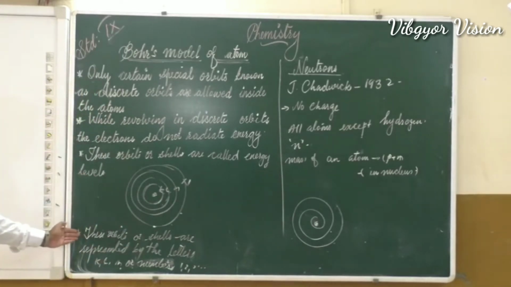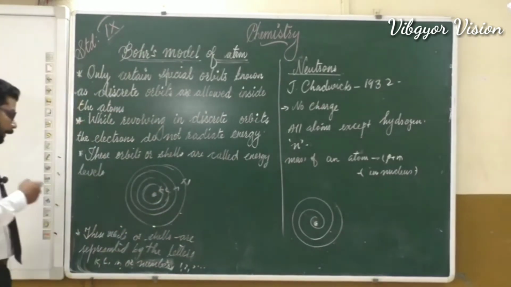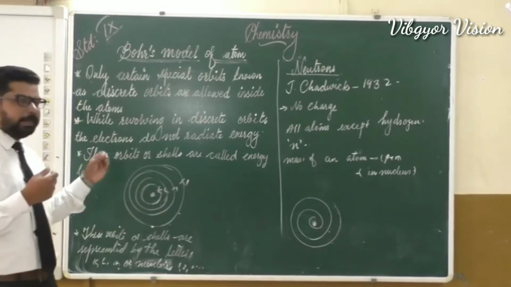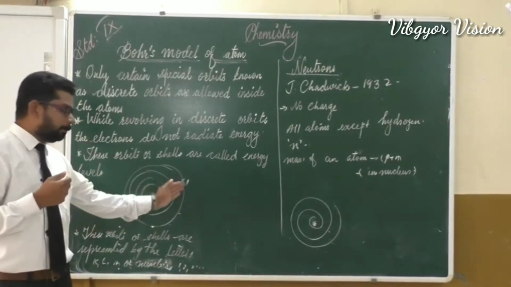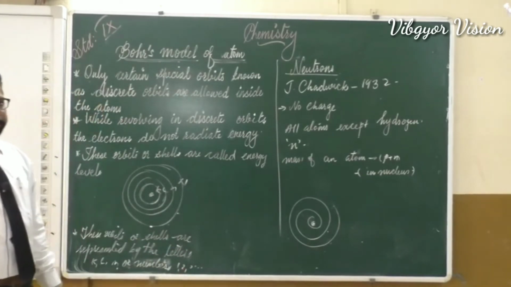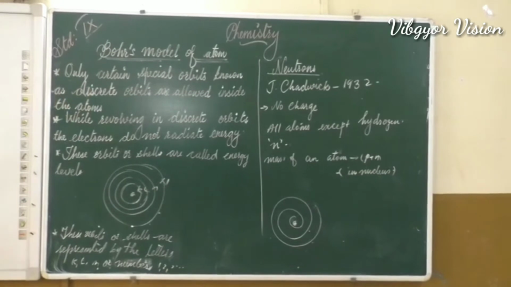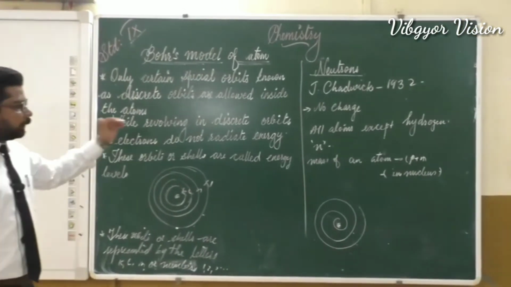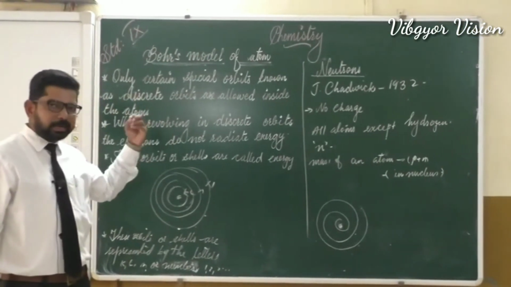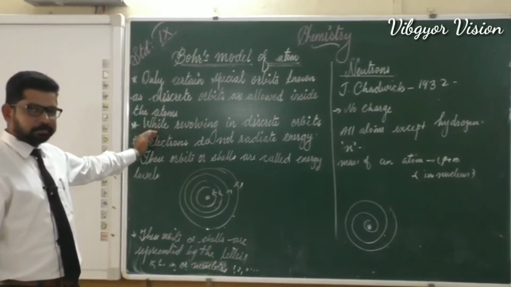And here is the last point. These orbits can be named or represented using the letters K, L, M, N, or we can use the numbers 1, 2, 3, 4. So these are the postulates of Bohr's atomic theory. It has little limitations. We will learn about this in higher classes.